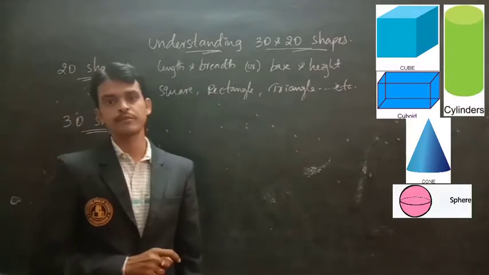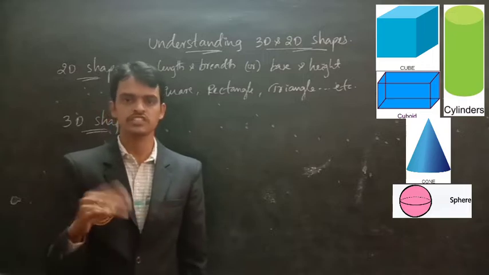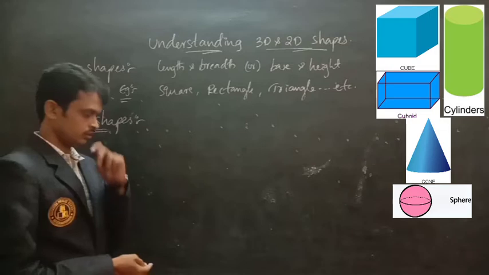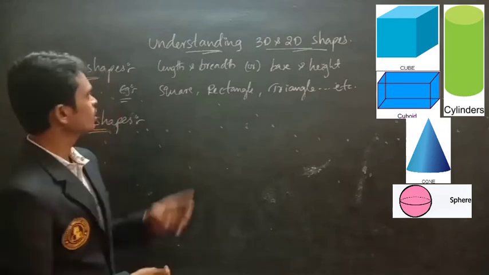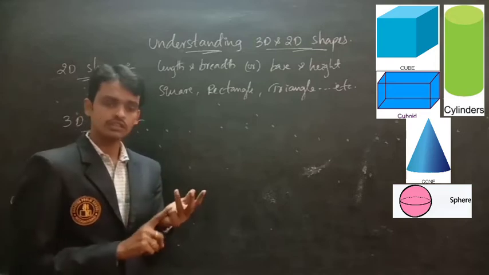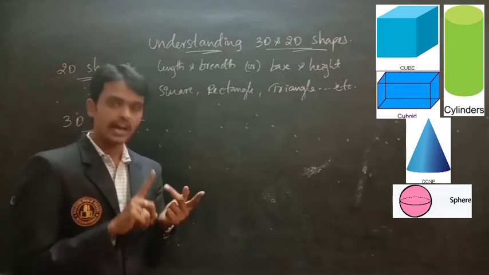3D. D means what? Dimensions, nothing but edges, sides. So 3D shapes: the figures which have length, breadth and height, or depth.